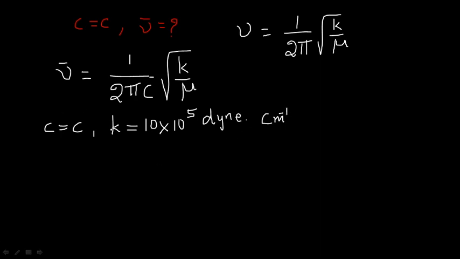So here I am using this value, right. One more value is also required here, that is reduced mass. Here reduced mass can be calculated by using the formula m1 m2 divided by m1 plus m2.